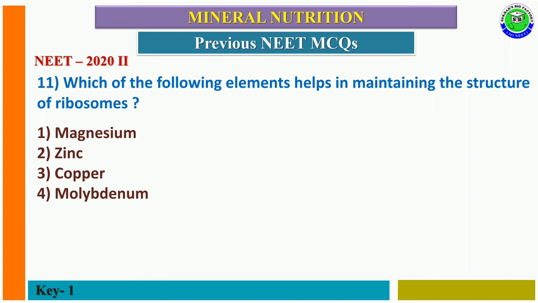The correct answer is first option because magnesium is the main macronutrient needed to maintain the structure of ribosomes. At the time of protein synthesis, the larger and smaller subunits of ribosomes are attached to each other to form the ribosomal complex with the help of magnesium Mg2 plus ions only.